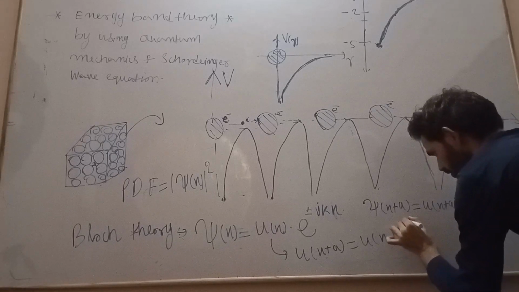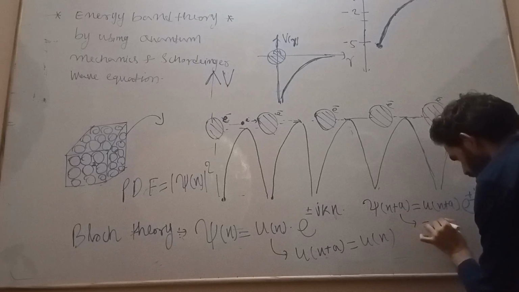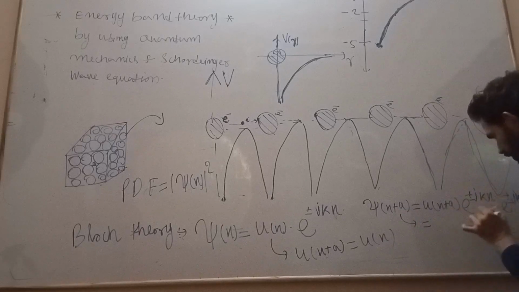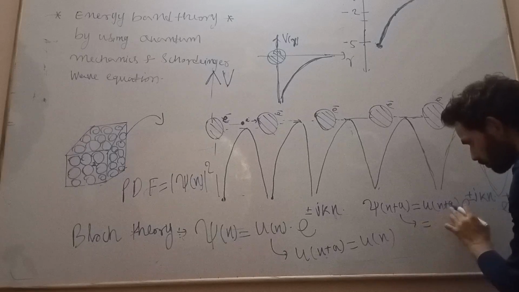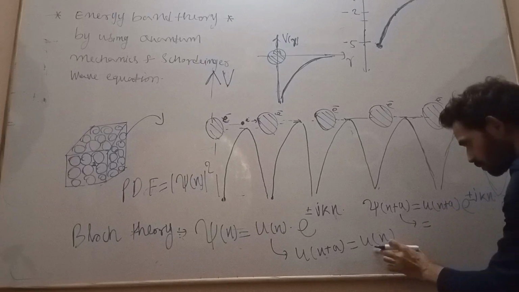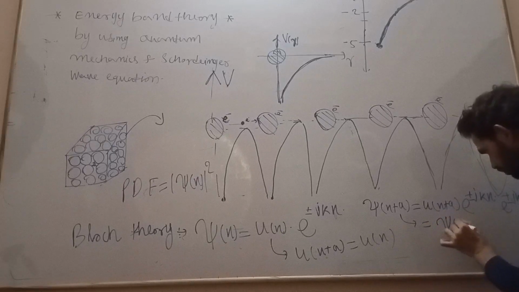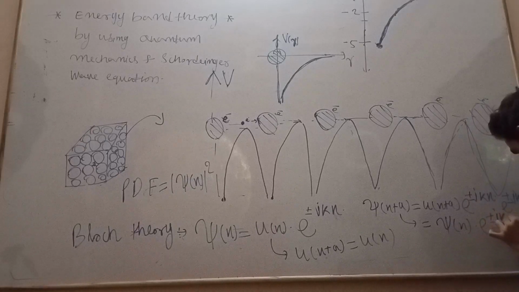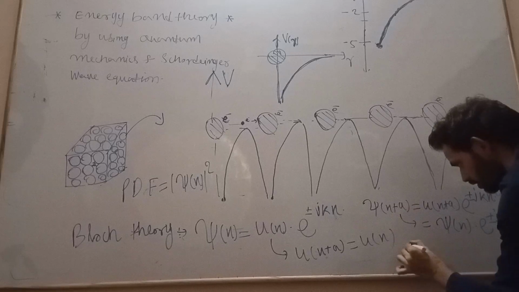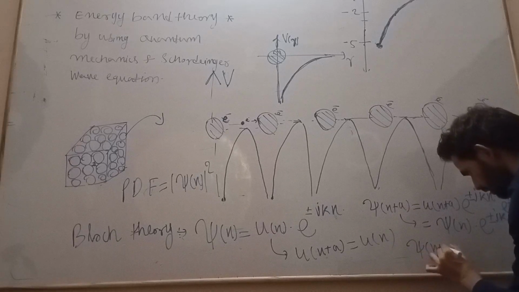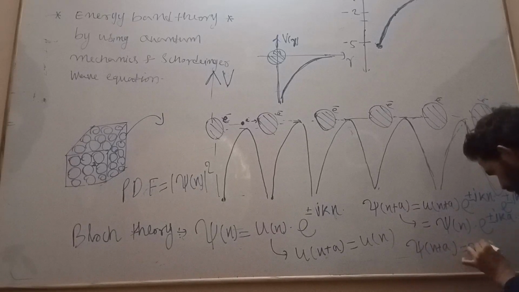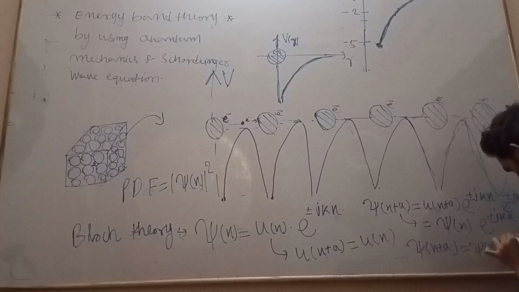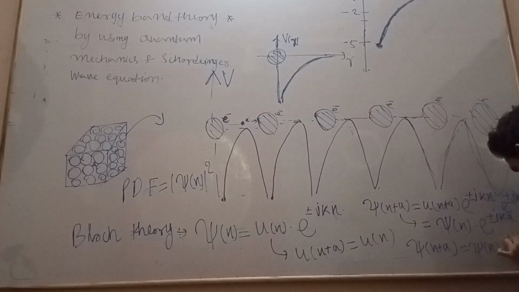Okay, so we can say from here that u of x plus a is nothing but u of x. When you put this in, it is nothing but psi of x into e to the power plus or minus jka. So psi of x plus a is equal to psi of x times e to the power plus or minus jka.